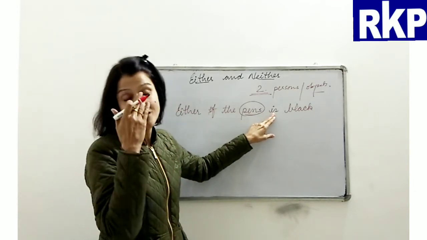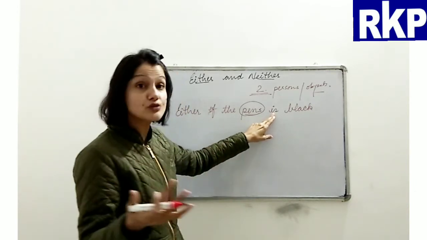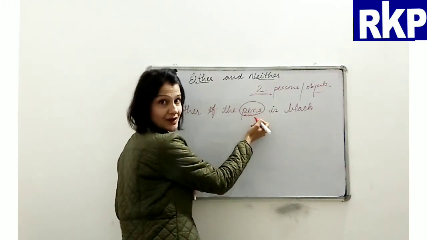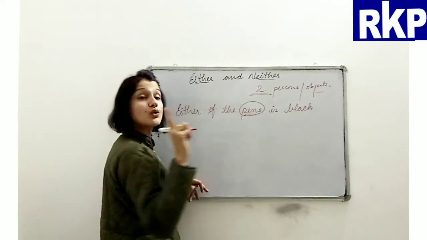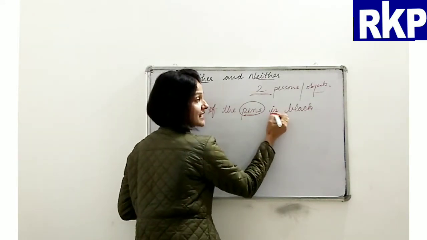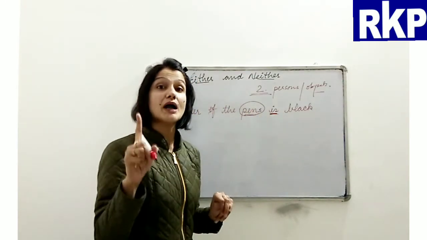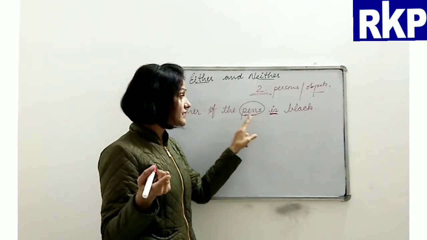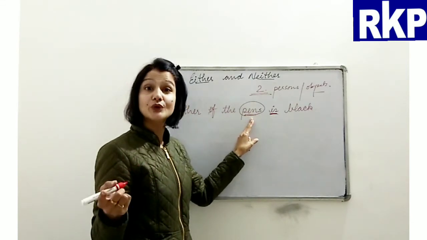Is black. Now here comes the thing which you need to remember. The noun here is in plural, because we are talking about one pen out of the two. So it has been used for that one pen, so the verb has to be in singular.